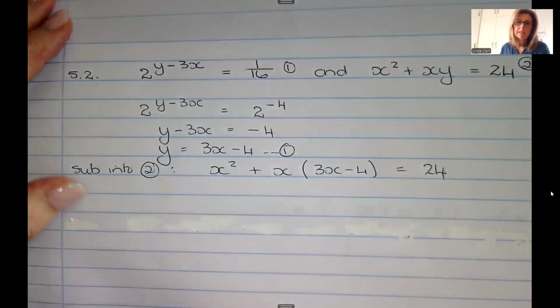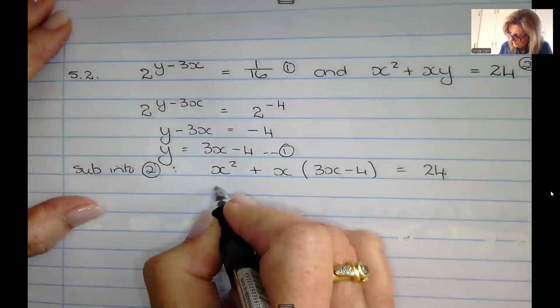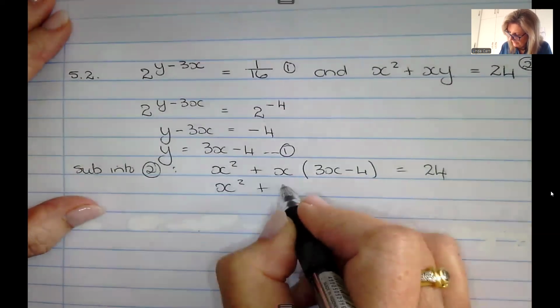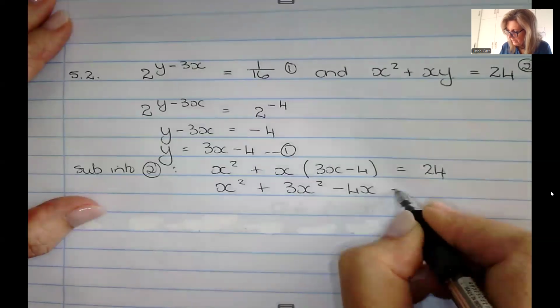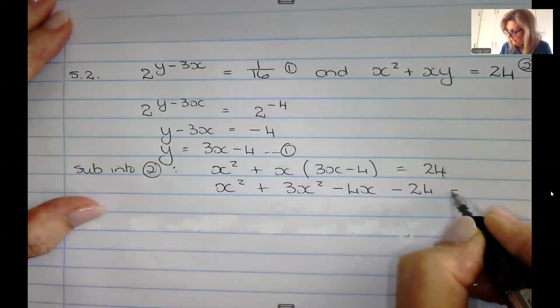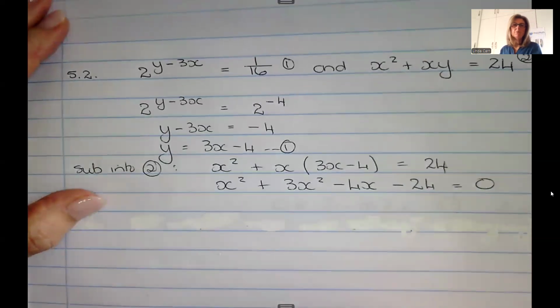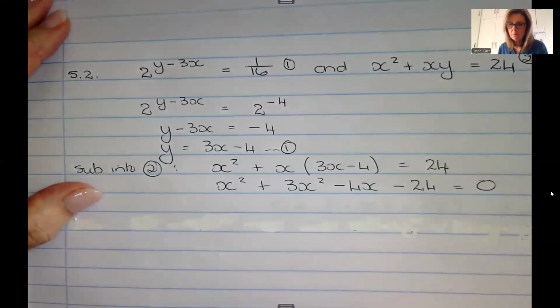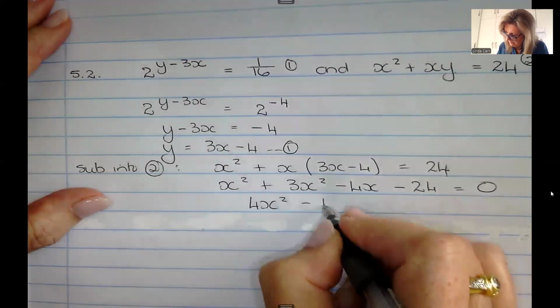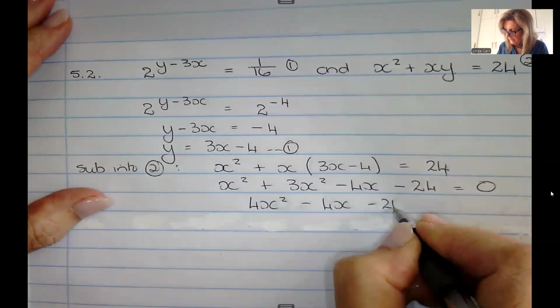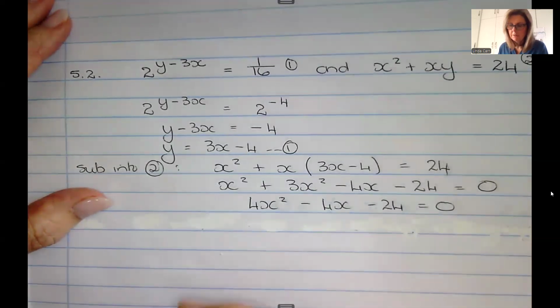So the whole question actually becomes rather nice now. So x squared plus 3x squared minus 4x minus 24 is equal to 0. I've brought the 24 across because I know that it's a quadratic equation. 4x squared minus 4x minus 24 is equal to 0.